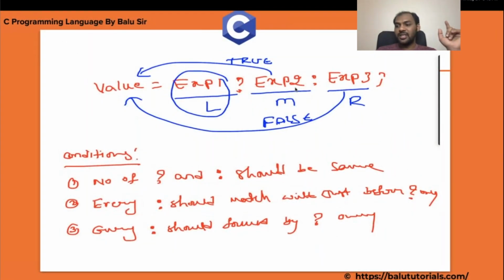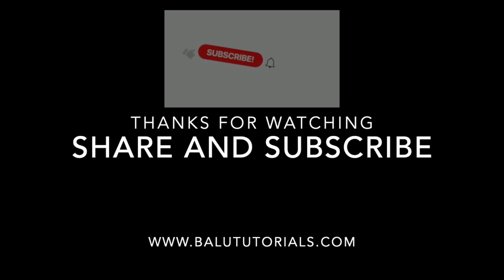Okay? So this is the thing here. The value equals expression 1, expression 2, expression 3. If the left side expression is true, then the middle value; if the expression is false, then the right side. The number of question marks and colons should be the same. Every colon should match with the just before question mark, and every colon should be followed by a question mark. These are the things. Okay.